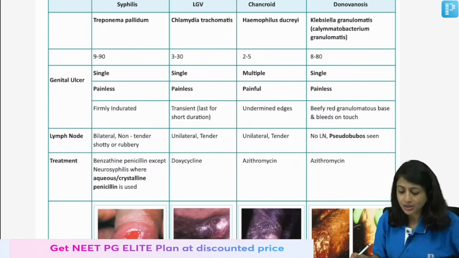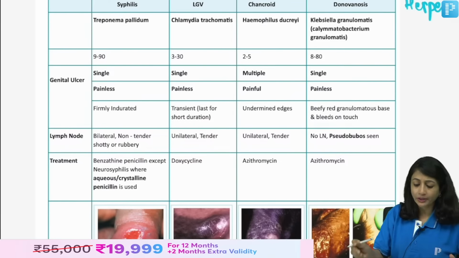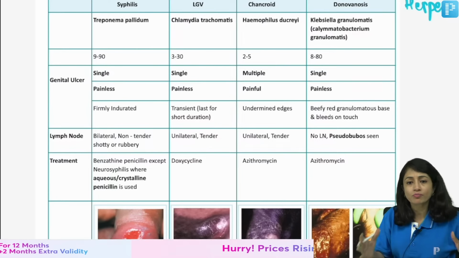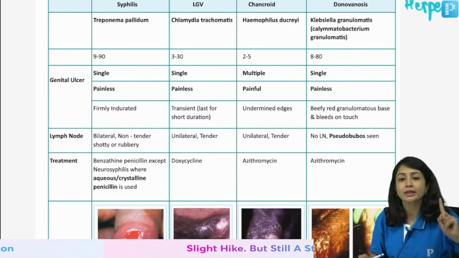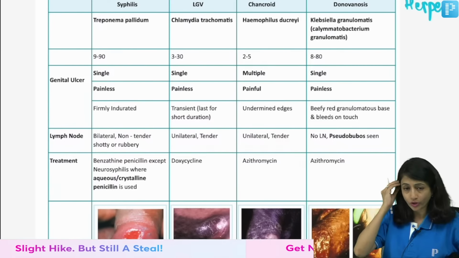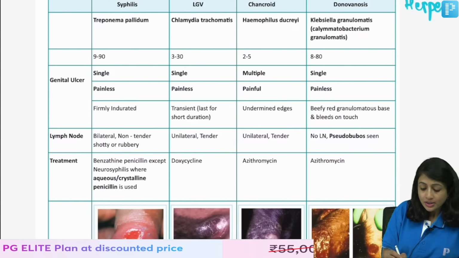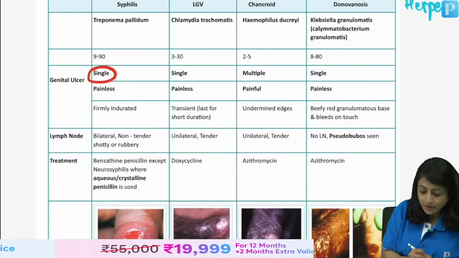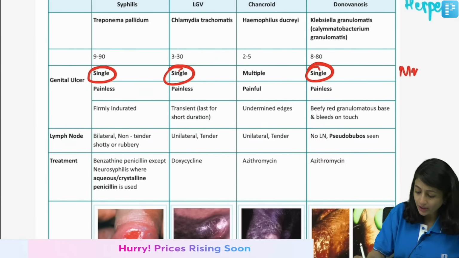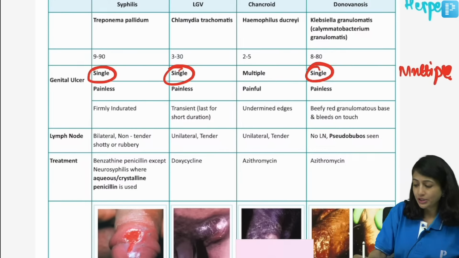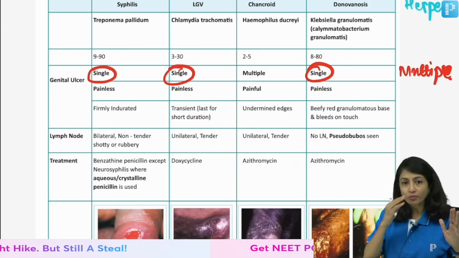So, now quickly revising the different genital ulcers that are asked. I'm sorry, I didn't put herpes here, but I'll discuss it commonly. So, how do you differentiate between the 5 genital ulcers? Look at the pain part. If it is painful, it can be either herpes or chancroid. Then look at the number of lesions. Single lesion is seen with syphilis, LGV, donovanosis. Both chancroid and herpes have multiple lesions.